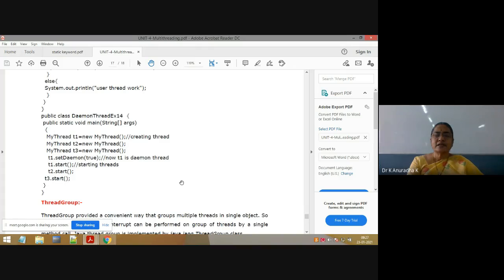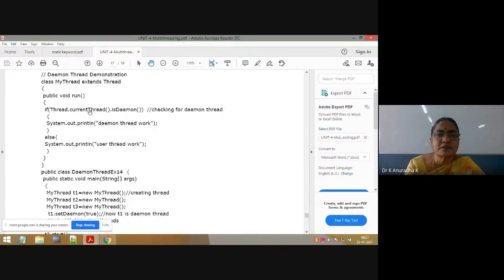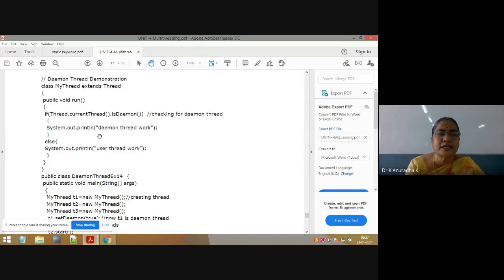In between, again, the second thread enters, and the second thread is assigned the CPU by the thread scheduler. That's why in multi-threading programs, you can't expect the output. Okay. So here, suppose the first thread is, this is one thread, no?